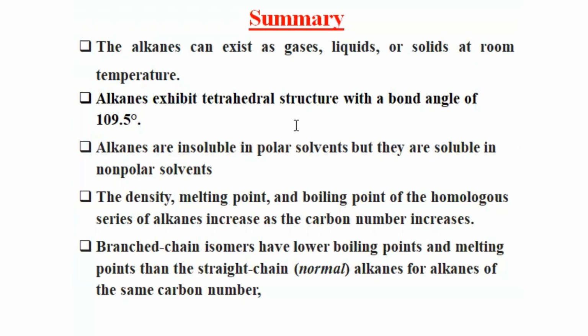Alkanes exhibit a tetrahedral structure with a bond angle of 109.5 degrees. Alkanes are insoluble in polar solvents, but they are soluble in nonpolar solvents because alkanes are nonpolar covalent molecules. We have to apply the principle called like dissolves like. The density, melting point, and boiling point of the homologous series of alkanes increase as the carbon number increases. Branched chain isomers have lower boiling points and melting points than the straight chain or normal chain alkanes of the same carbon number.